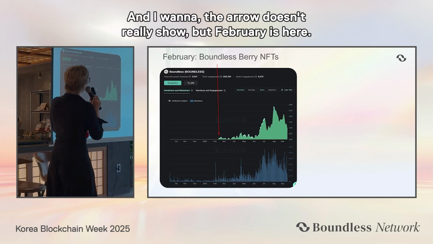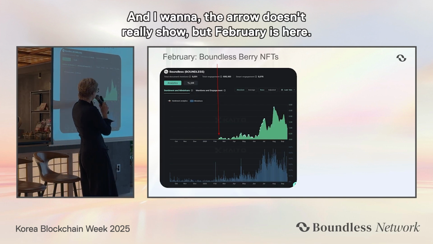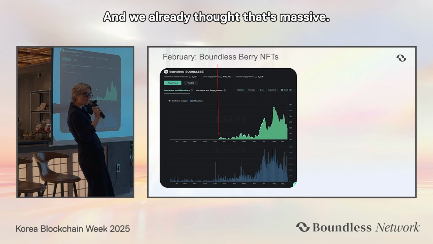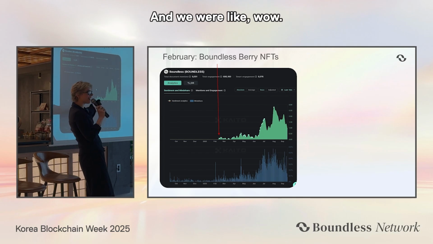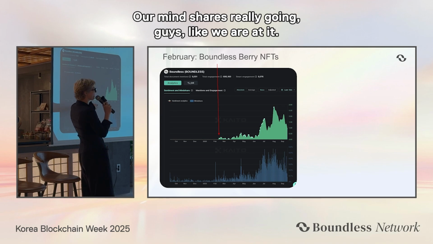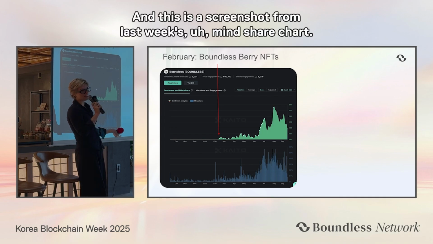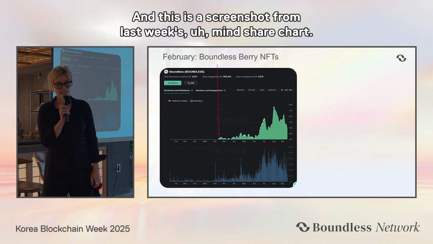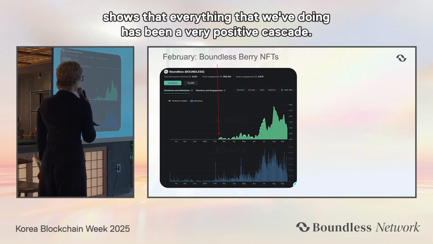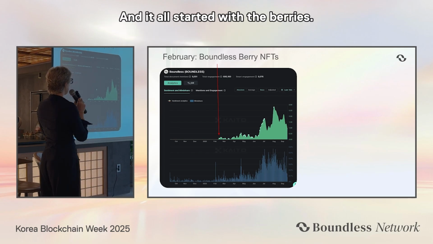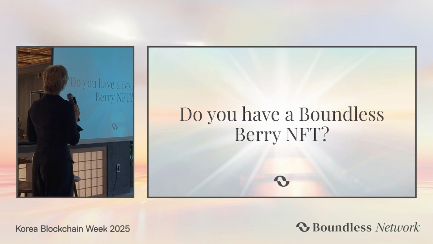The arrow doesn't really show, but February is here. And we already thought that's massive. That already felt like huge confirmation. We were like, wow, our mindshare is really going, guys. And this is a screenshot from last week's mindshare chart. So you tell me where the momentum is. It really shows that everything we're doing has been a very positive cascade. And it all started with the berries.